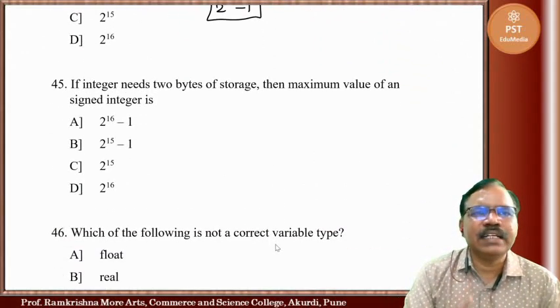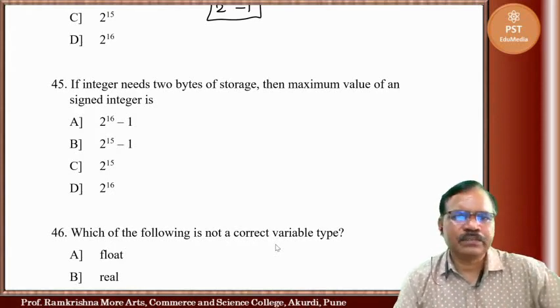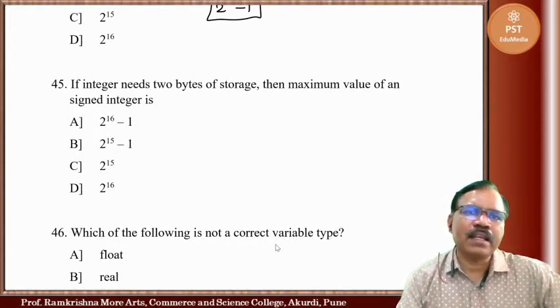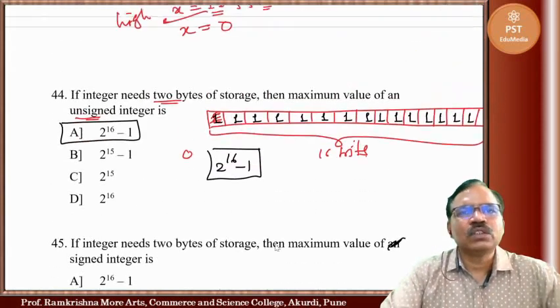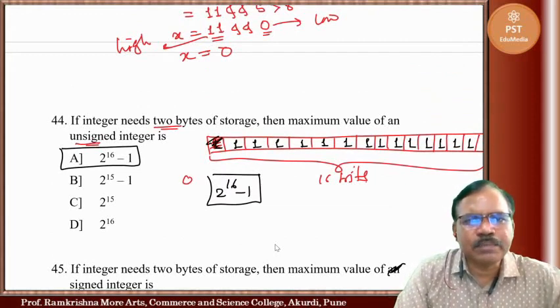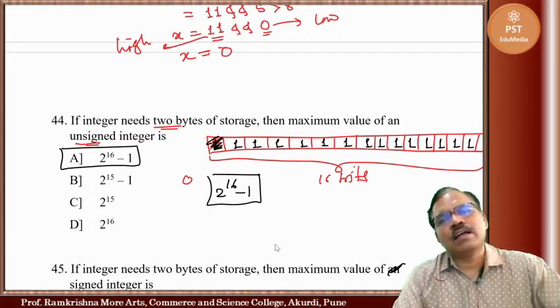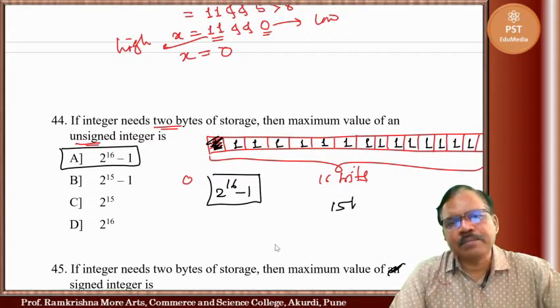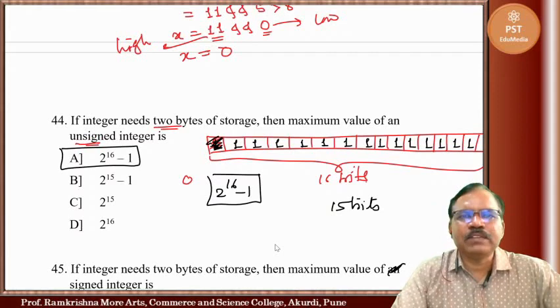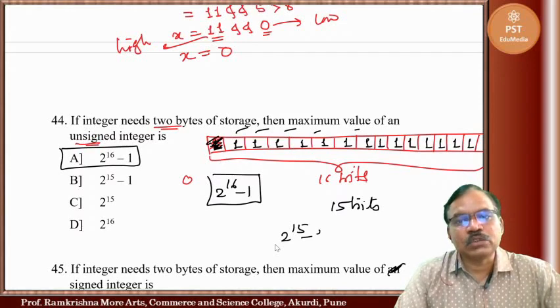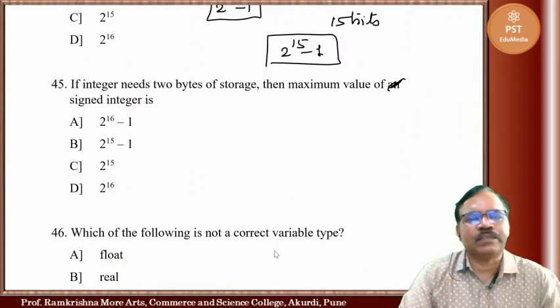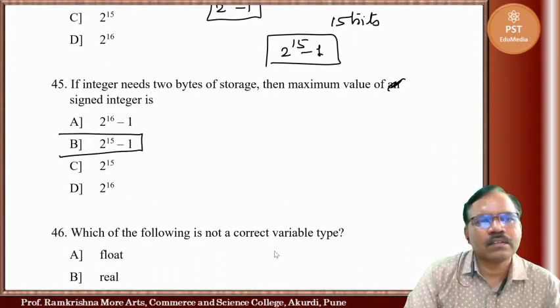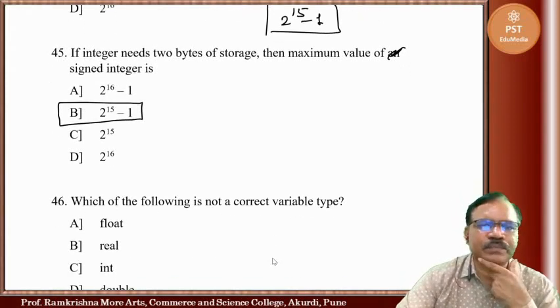Now if integer needs 2 bytes of storage, the maximum value of a signed integer is... So same one is here. What happens? Only here this bit is reserved for sign. So only 15 bits are available. So maximum is what? All 1s, which means 2 raised to 15 minus 1, because we have to consider 0 also. So 2 raised to 15 minus 1.